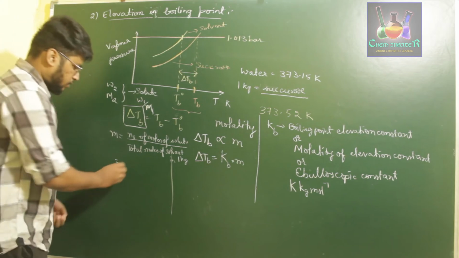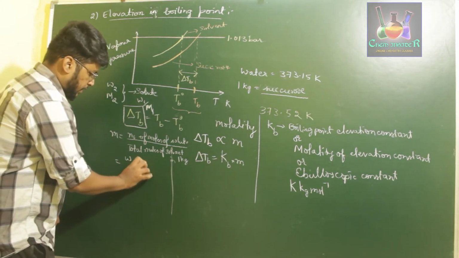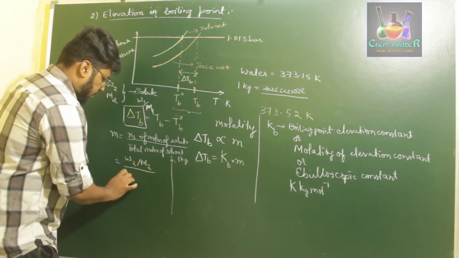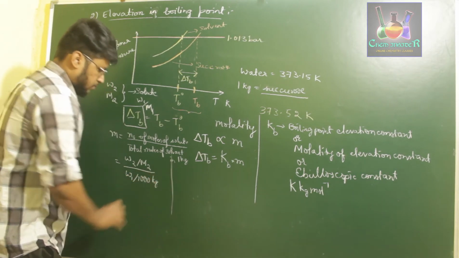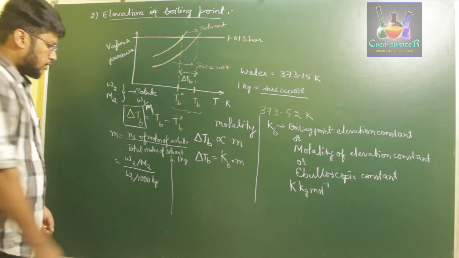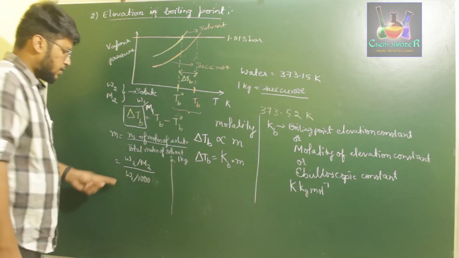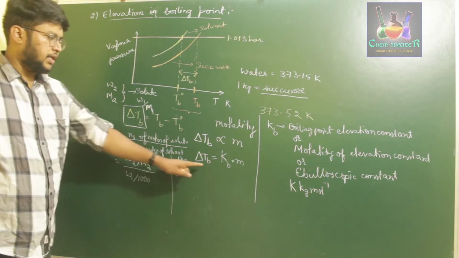So m will be equal to W2 by M2 whole divided by W1 by 1000. So substitute this m value over here.